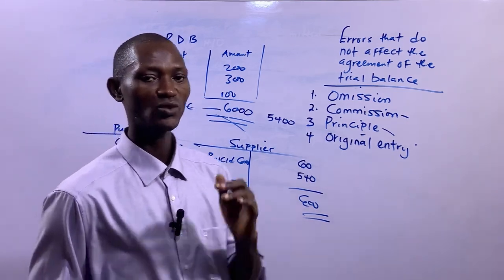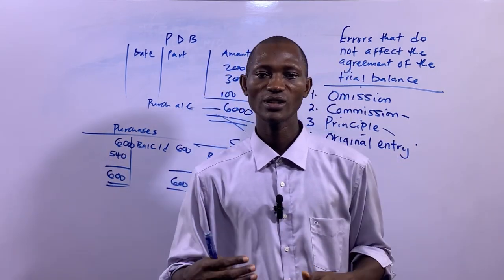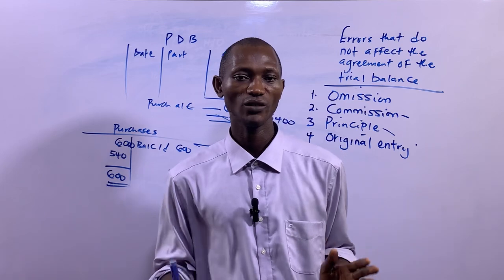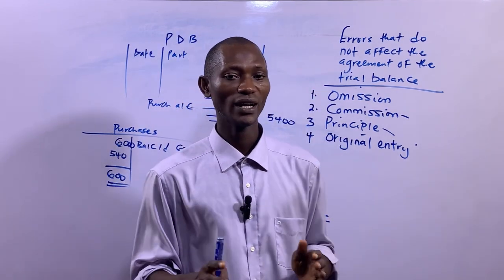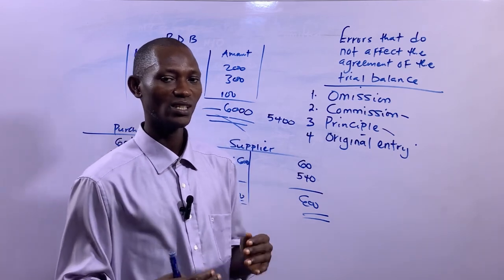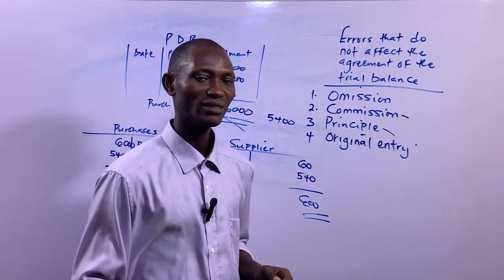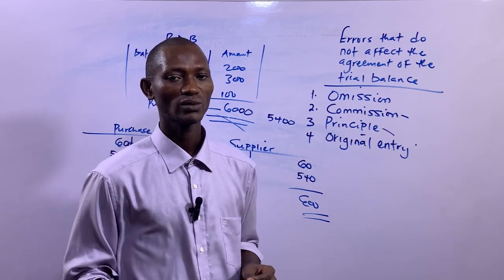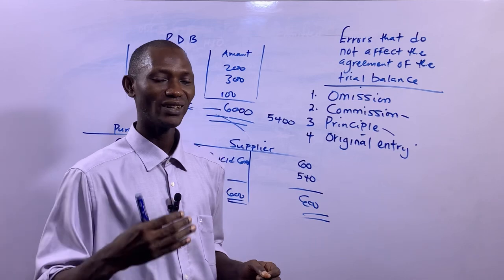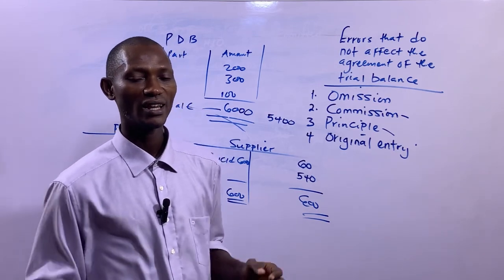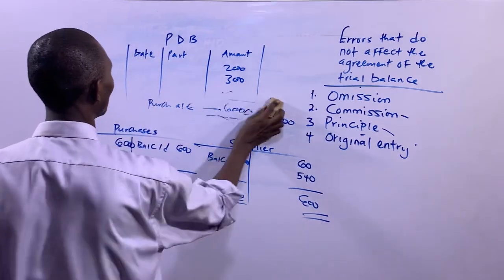So error of original entry, I repeat, occurs when a wrong amount has been used to complete the double entry for a business transaction. And it can either lead to overcast or undercast. It is overcast when the wrong amount is more than the original amount. And it is undercast when the wrong amount is less than the original amount. So let's go to the next one now. That's number 5.